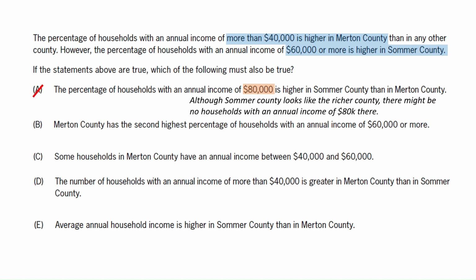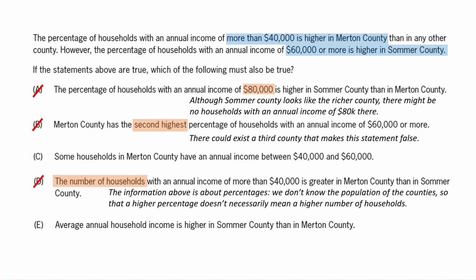Answer B makes a claim about Merton being the second highest percentage, but hold on, there could be other counties involved. Answer B doesn't have to be true. Answer D makes a claim about the number of households. This is like a quant trap. We've got information about percentages, but that doesn't tell us about actual numbers. Perhaps Merton County is a lot smaller than Summer County, so that a higher percentage doesn't mean a higher number. D doesn't have to be true.